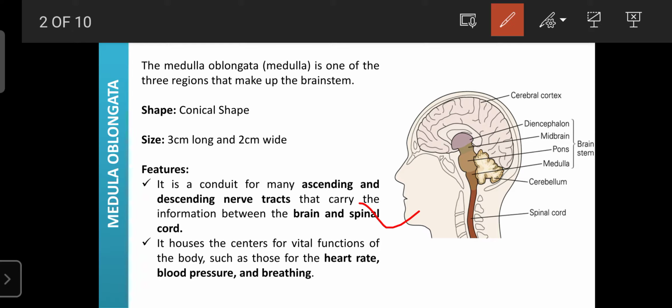So those pathways are helpful for the transmission and conveying of motor and sensory signals in the spinal cord. That was shared with one interneuron or one neuron in any one part of the brain. So those tracts are conducted by the medulla oblongata. That's why the medulla oblongata plays an important role in the regulation of the contraction and relaxation